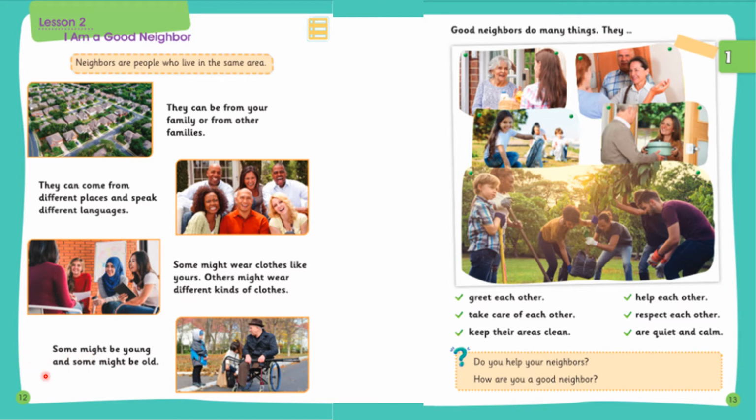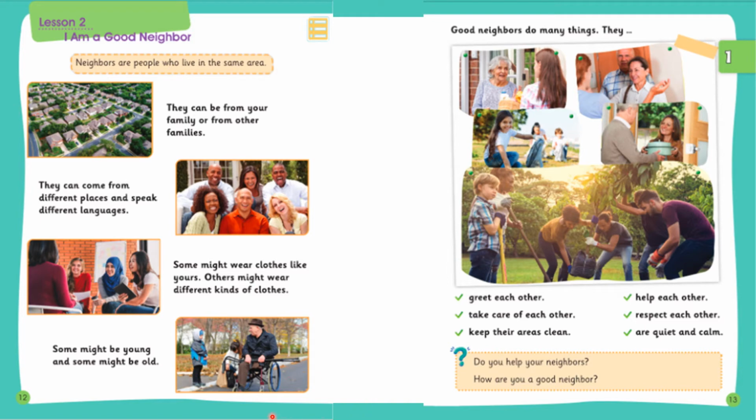Some might be young and some might be old. In our neighborhood, not always are we having all people of the same age as ours. They are usually families. They might be having elderly people. They might be having their kids with them. Sometimes they might be having some sick people also. So being a neighbor, it's our responsibility to be nice with all of them.